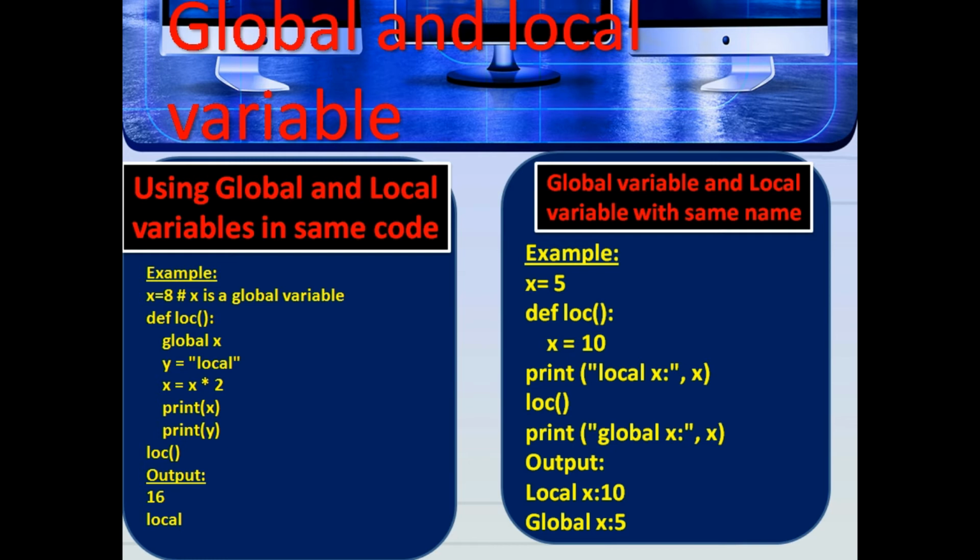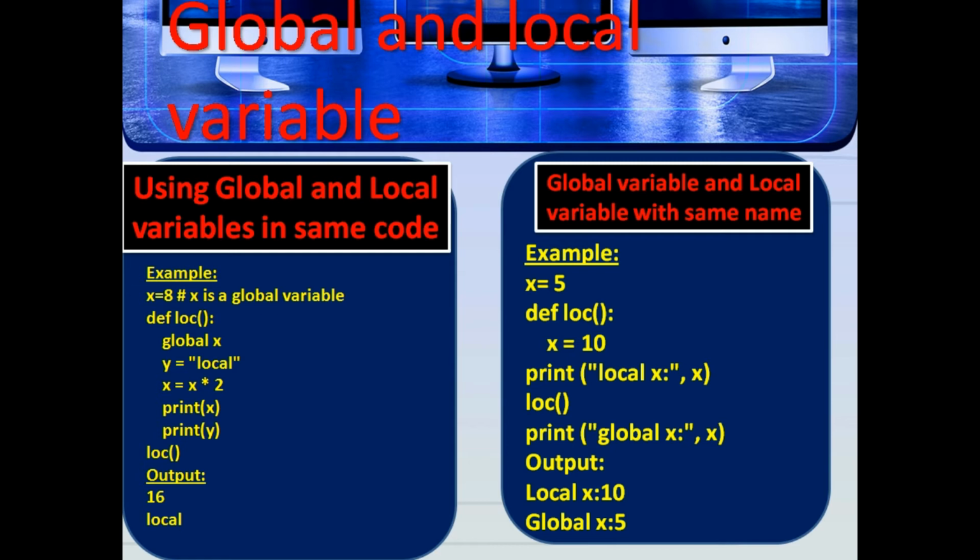Global variable and local variable with the same name. x = 5, def log(): x = 10, print("local x", x), log(), print("global x", x). In this code, we use the same name x for both a global variable and a local variable.